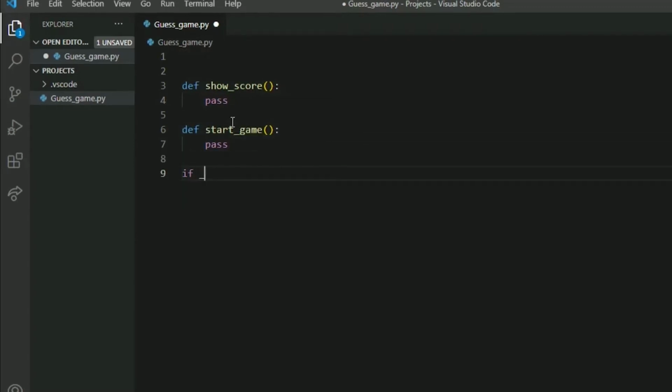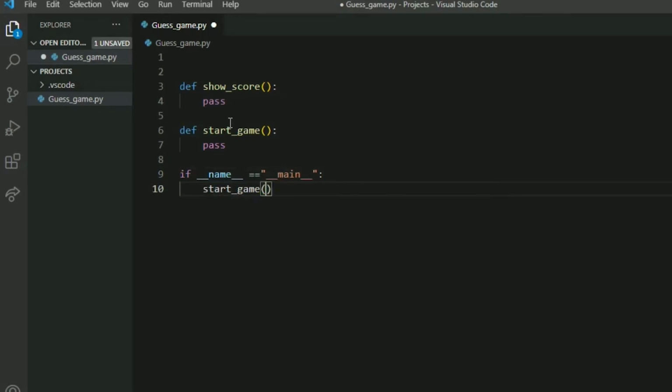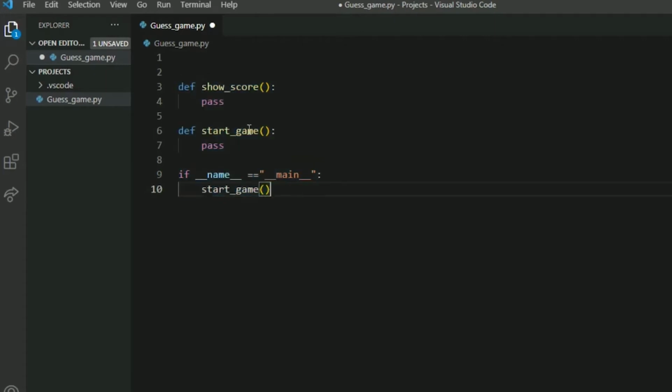I will call our start game function using this method. So yes, the basic skeleton of our game has been prepared.